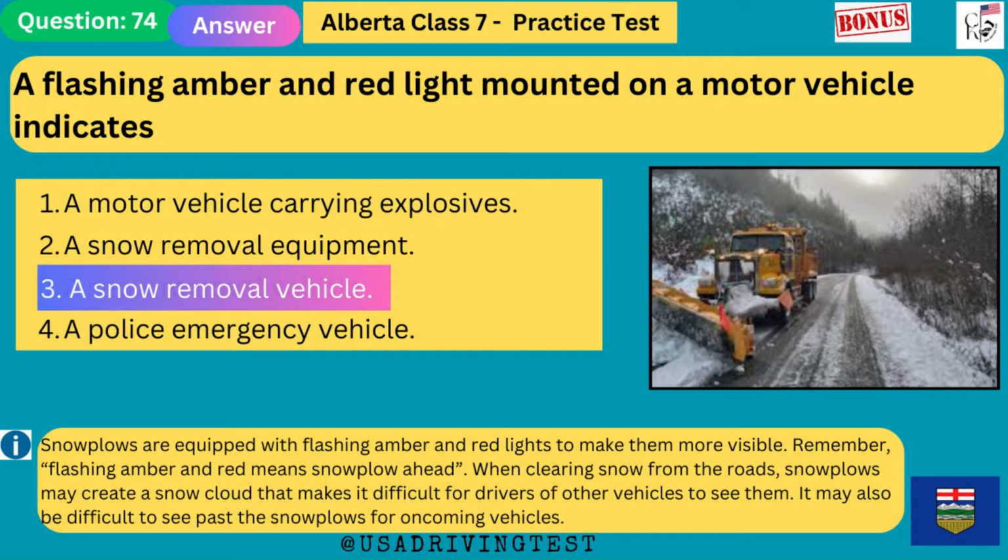Snowplows are equipped with flashing amber and red lights to make them more visible. Remember, flashing amber and red means snowplow ahead. When clearing snow from the roads, snowplows may create a snow cloud that makes it difficult for drivers of other vehicles to see them.